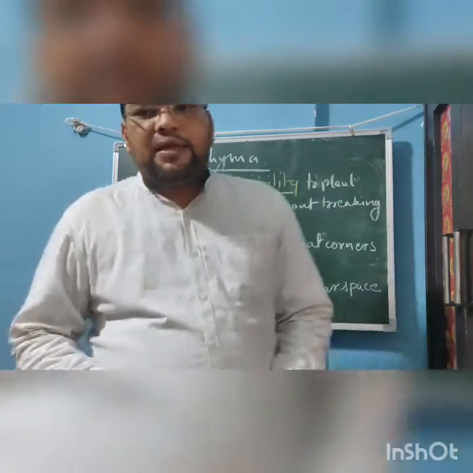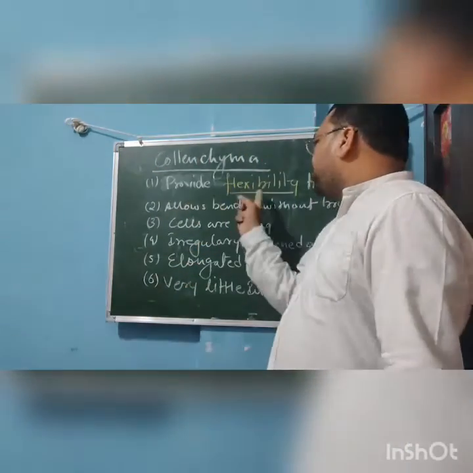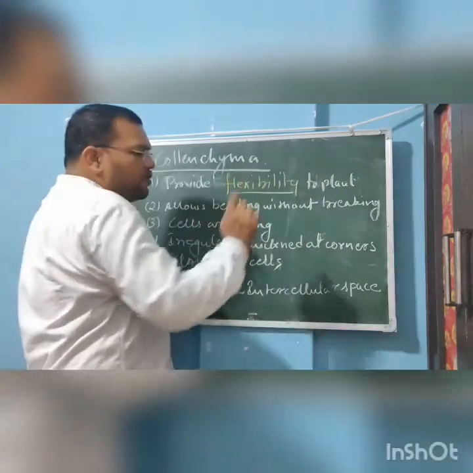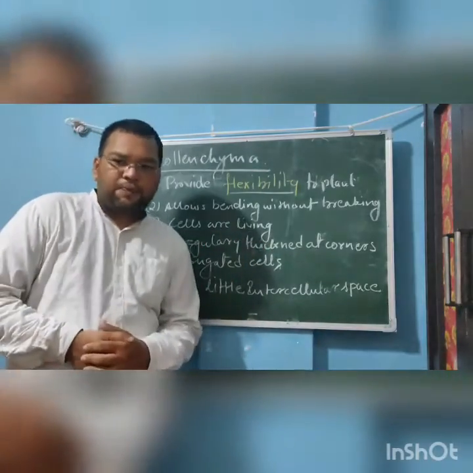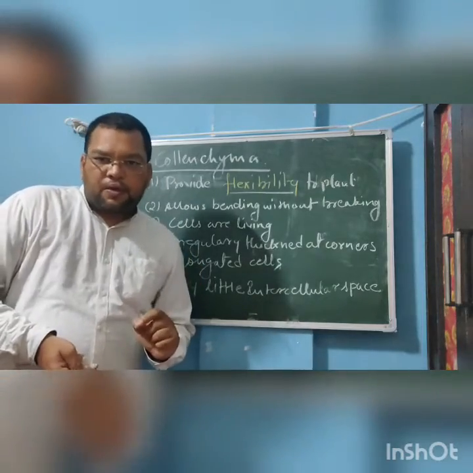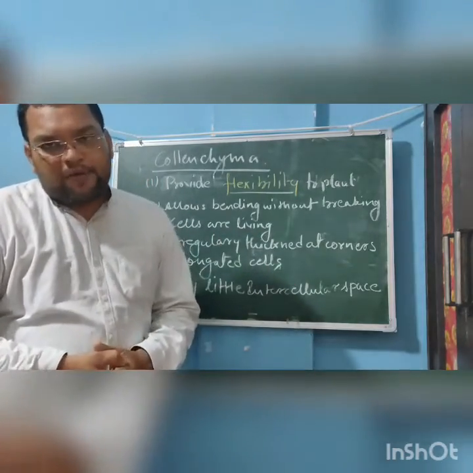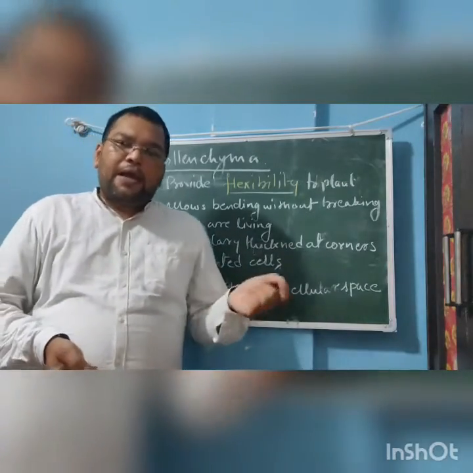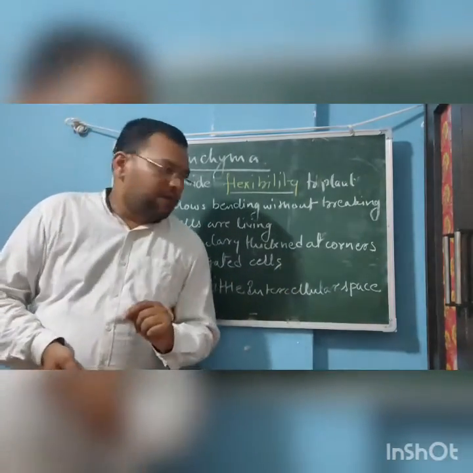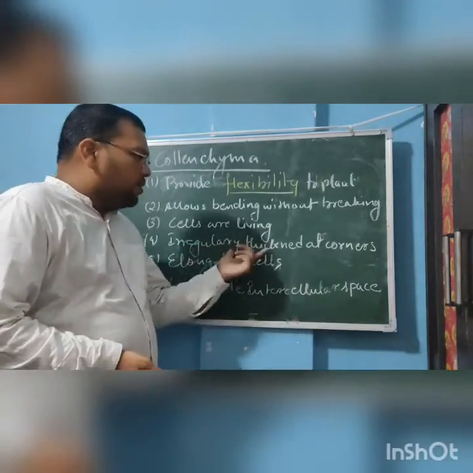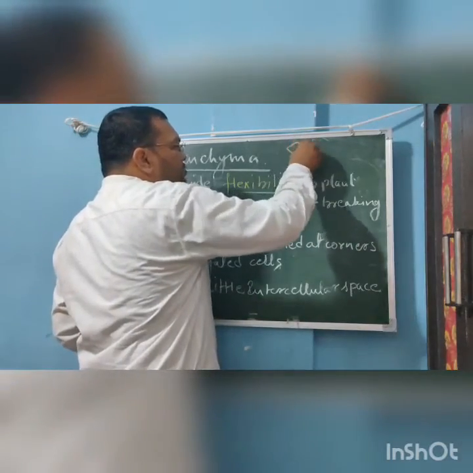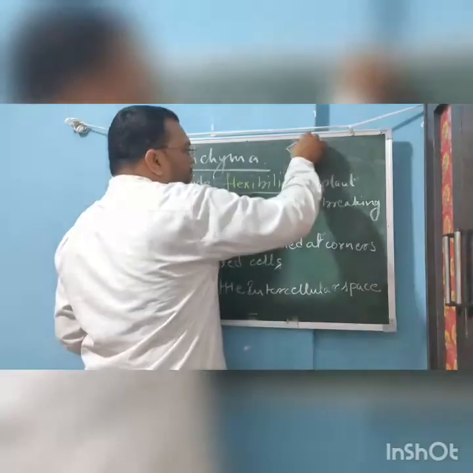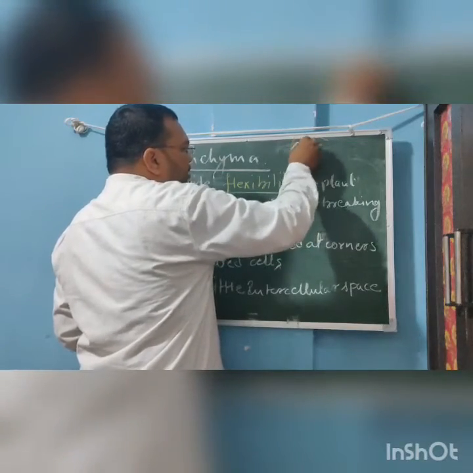Now the first point is it provides flexibility to the plant. The second is they allow bending without breaking of the plant part. Now the third is the cells are living. We've already seen in the parenchyma also the cells were living, and in the collenchyma also the cells are living. Now this is the important part. They are irregularly thickened at corners. Let us suppose these are the parenchymal cells.